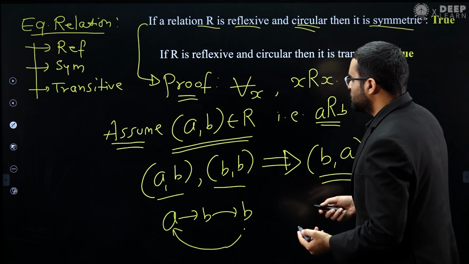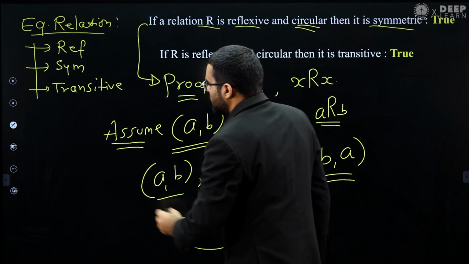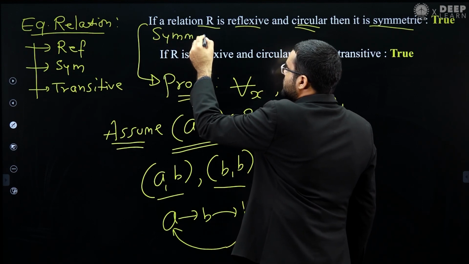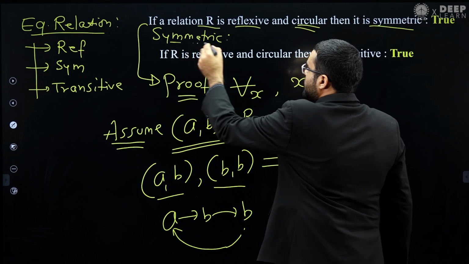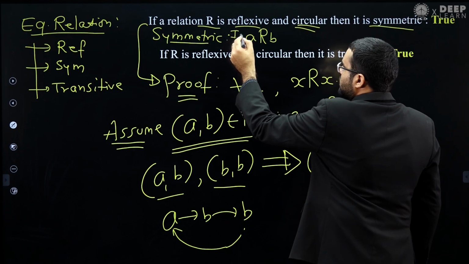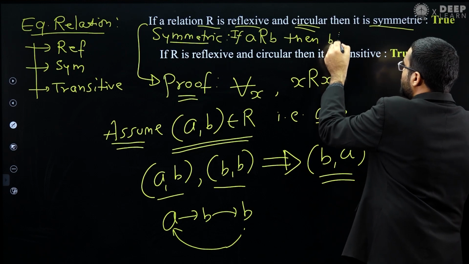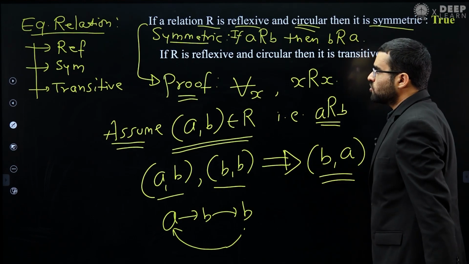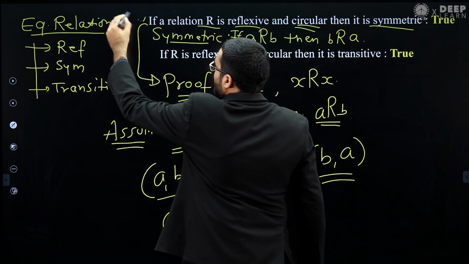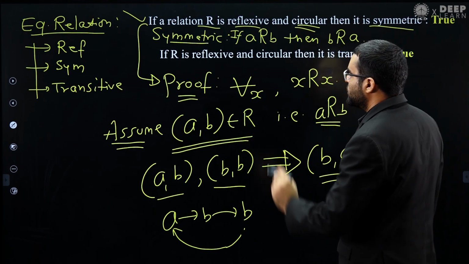So what is the definition of symmetric relation? Symmetric relation means if A is related to B, then B should be related to A. This is the definition of symmetric relation, and this we have proven, okay. So this statement is true. If a relation is reflexive and circular, then it is symmetric. This statement is true, okay.